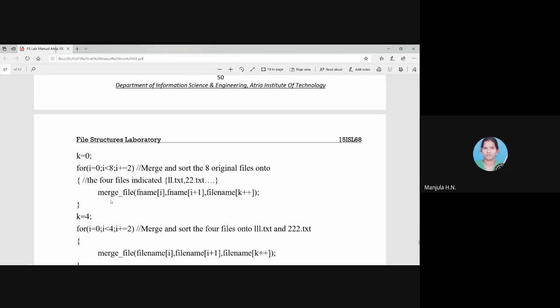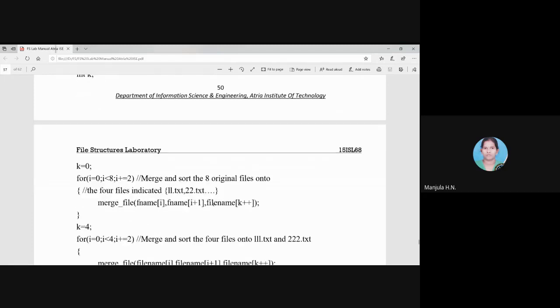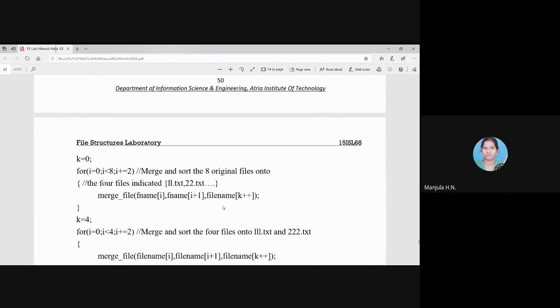The first step will be merging 1.txt and 2.txt. We are calling the merge function. File name of 1 is 1.txt, file name of 2 is 2.txt. Both are merged and stored in file name of 0. You can see here, file name of 0 is 1.txt, so it will be stored in 1.txt.